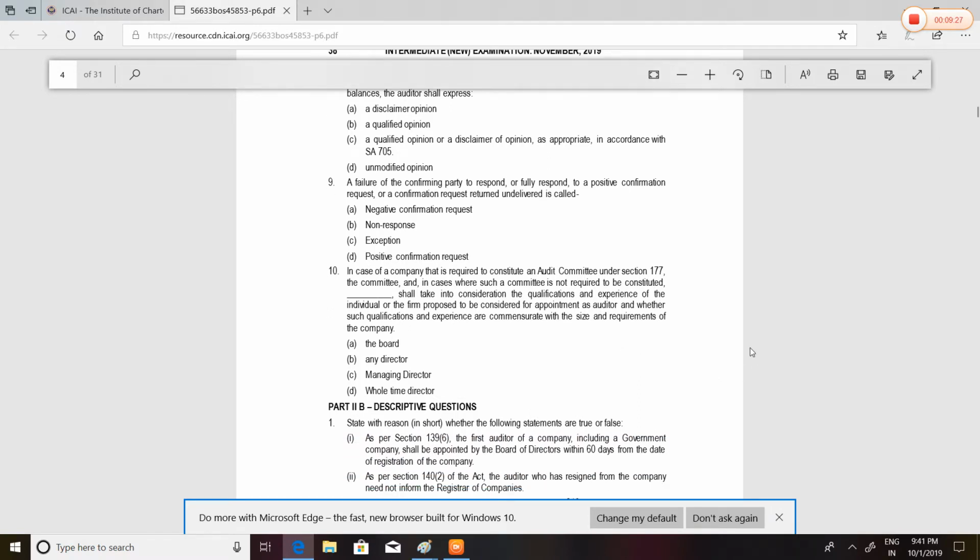And in case of a committee that is required to constitute an audit committee under section 177, the committee, and in cases where such committee is not required to be constituted, the Board of Directors shall take into consideration the qualification and experience of the individual or the firm proposed to be considered for appointment. See, it will be the board. Okay, I hope you got it.